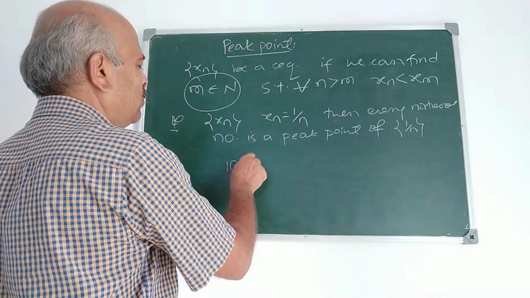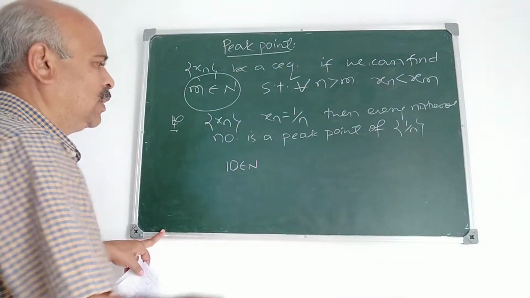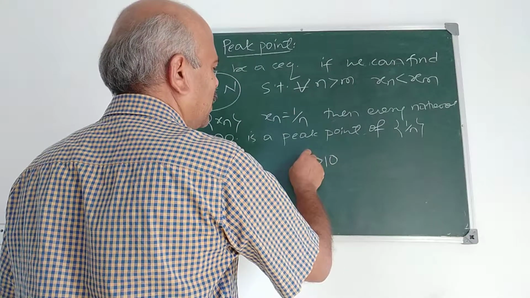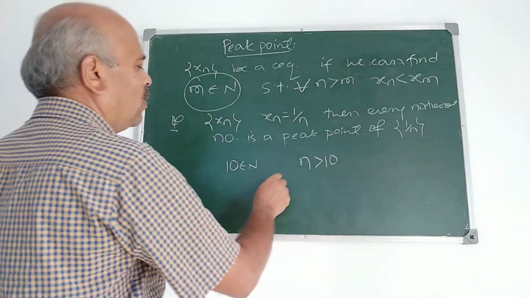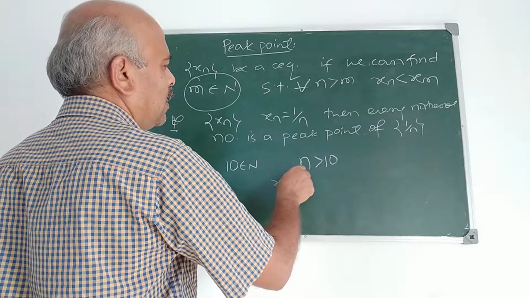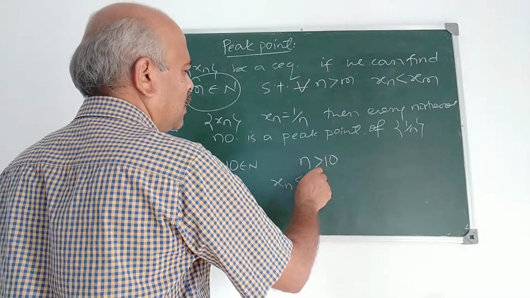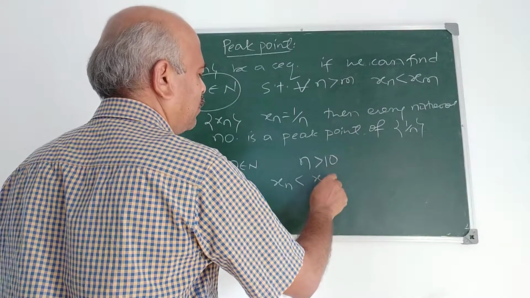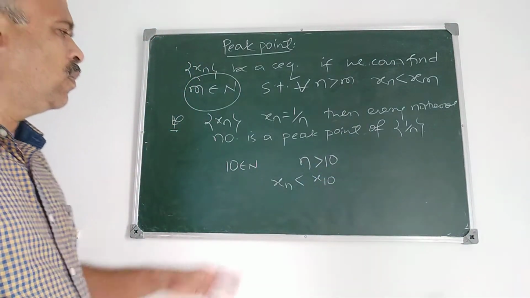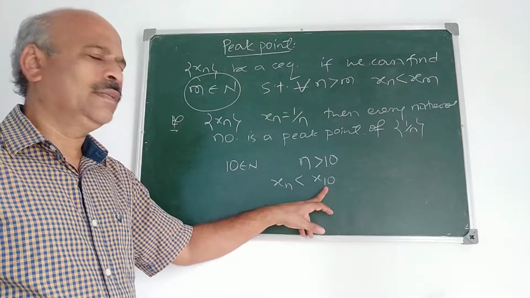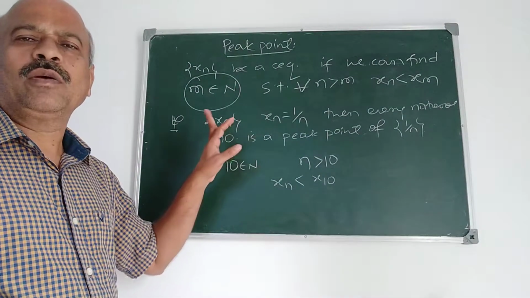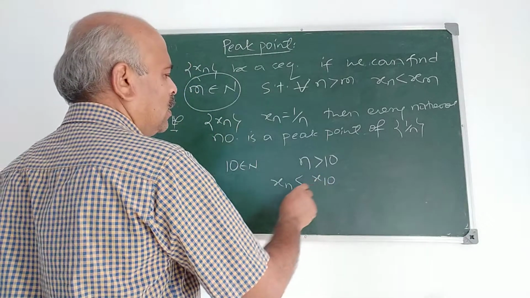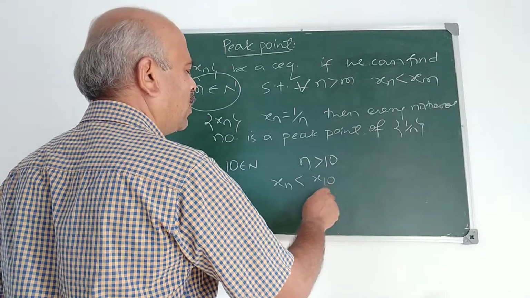10 is a natural number. If you take any natural number greater than 10, all xn are less than x10. Therefore, 10 is a peak point of the sequence. Why are all xn less than x10? Because x10 means 1 upon 10 here.